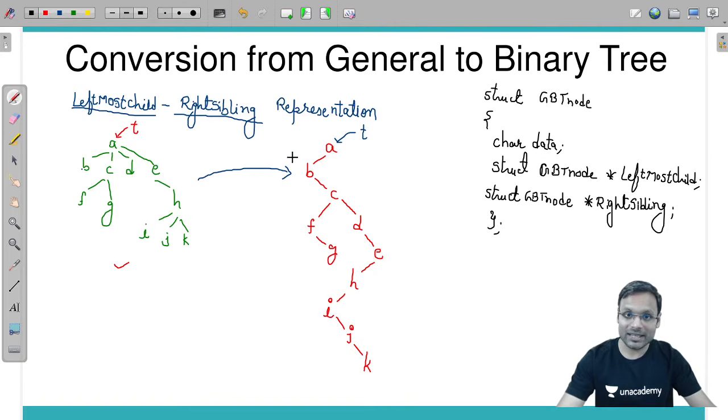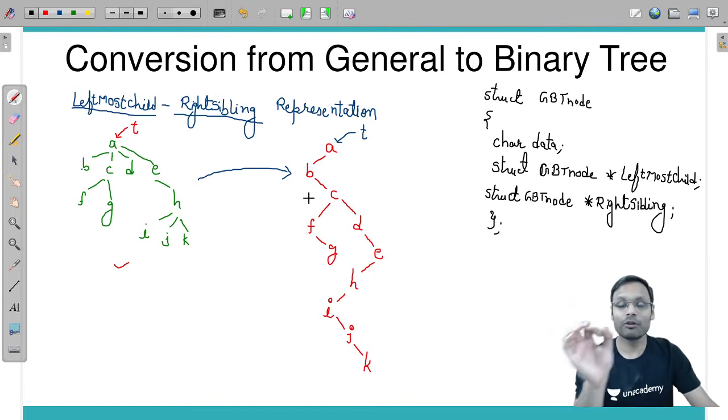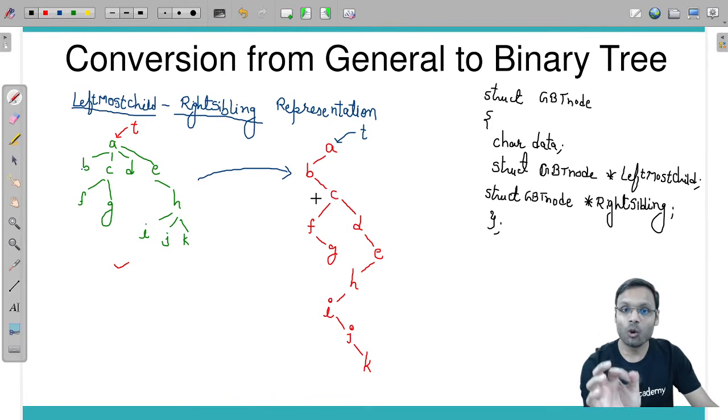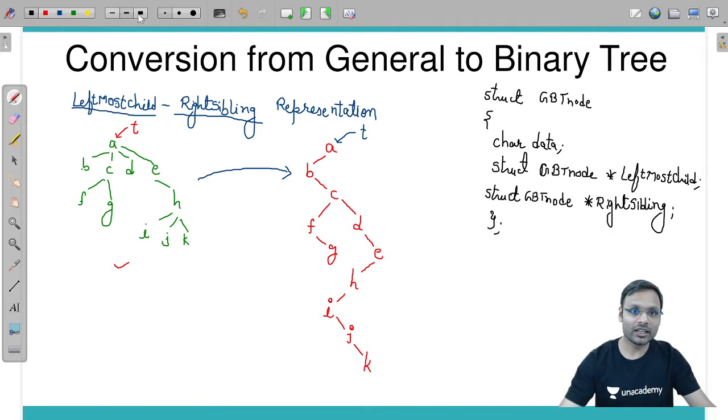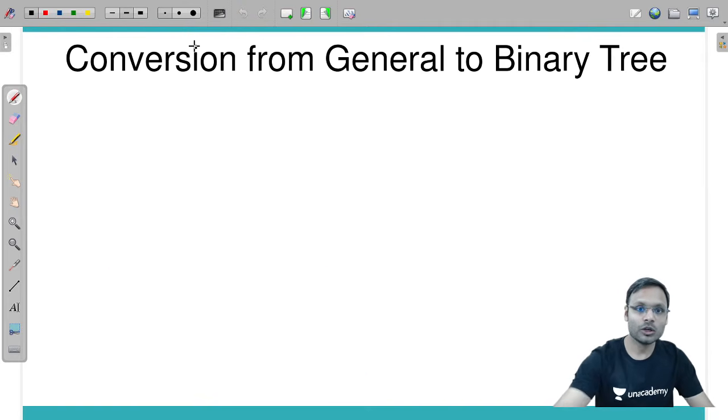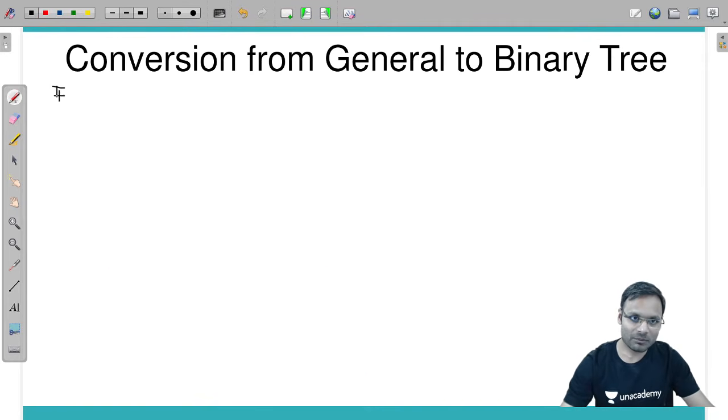So if somebody says this is the representation given, and check whether a node is a leaf node or not. To check the leaf node, what are you going to do? I'm writing here.